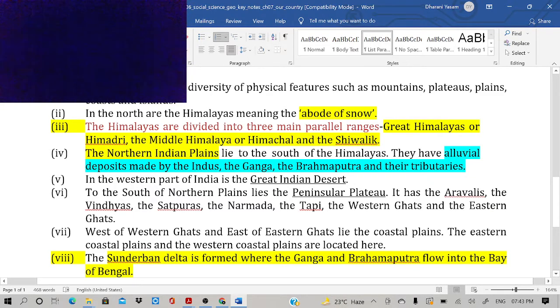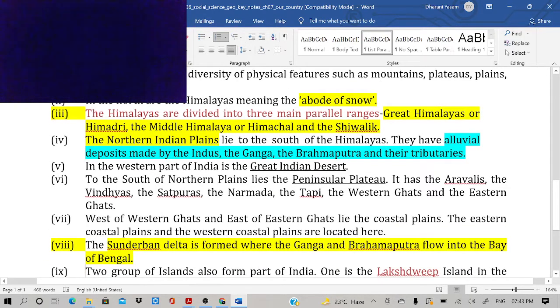In the western part of India is the Great Indian Desert. To the south of the northern plains lies the peninsular plateau. It has the Aravallis, Vindhyas, Satpura ranges and the Narmada and Tapti rivers. The Western Ghats and Eastern Ghats are also there. I am just reading out the topics; in the next classes we will discuss and explain them briefly.